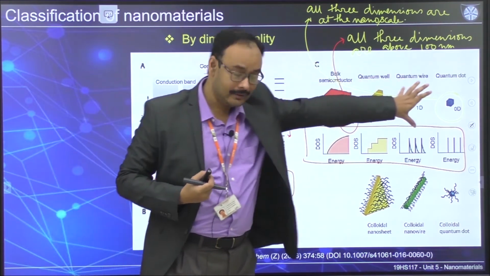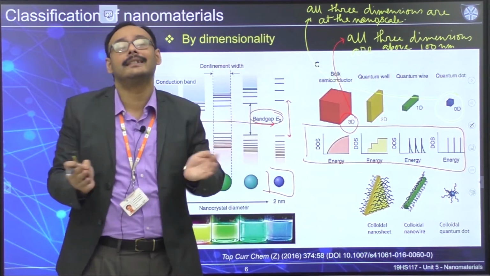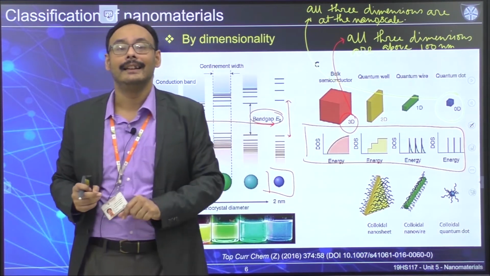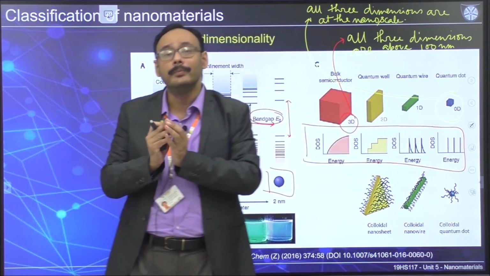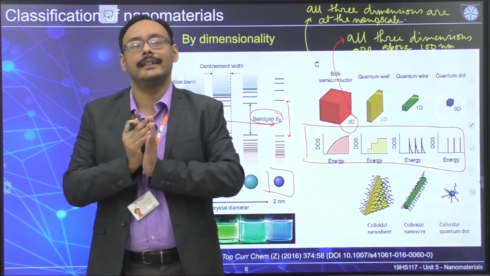Once you go to the extreme where all 3 dimensions are at the nanoscale, you are going to restrict movements of electrons in all the directions.